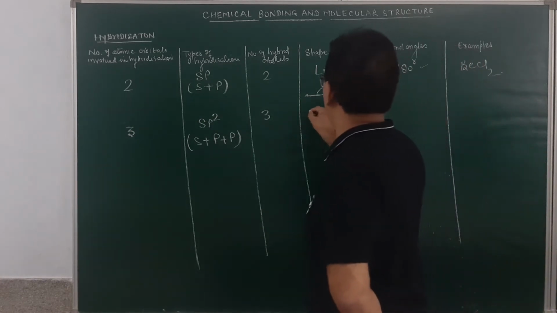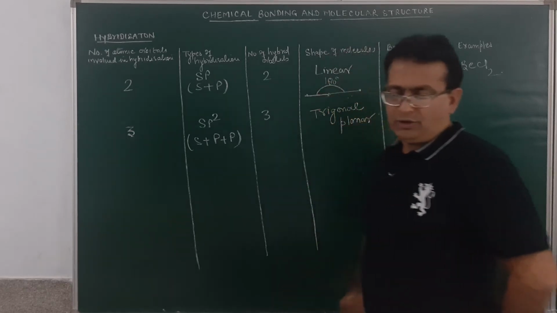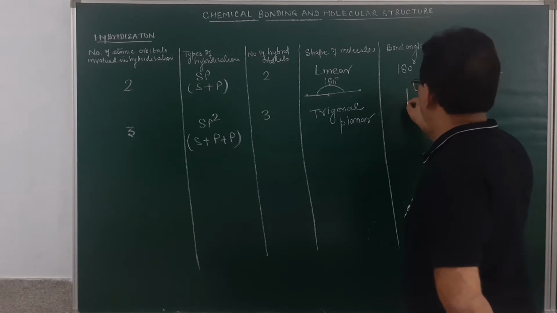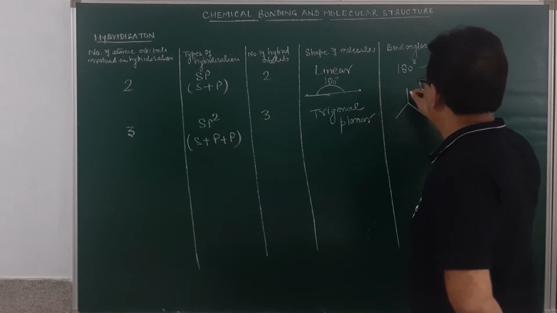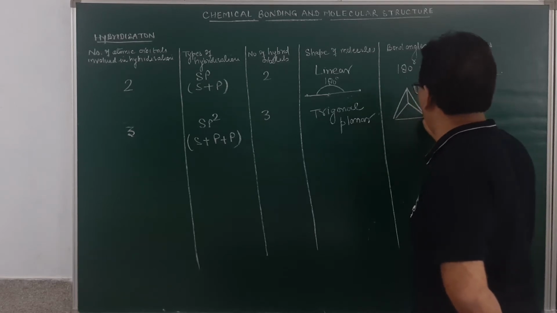So what will be the shape of the molecule? It will be trigonal planar. Shape of the molecule in this case will be a trigonal planar geometry. And how will I make the trigonal planar geometry? This will be this way. So this is a trigonal planar geometry. You may see over here, student.